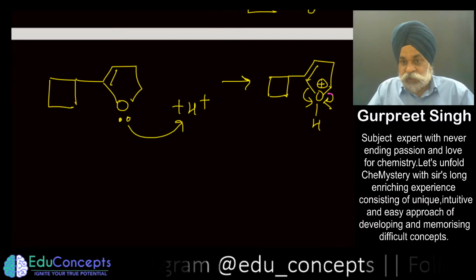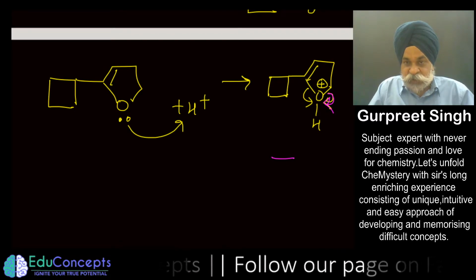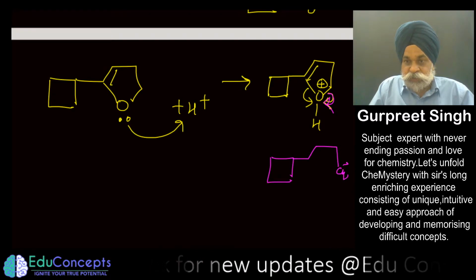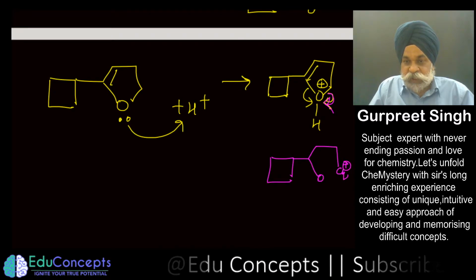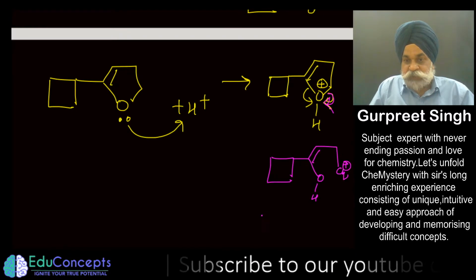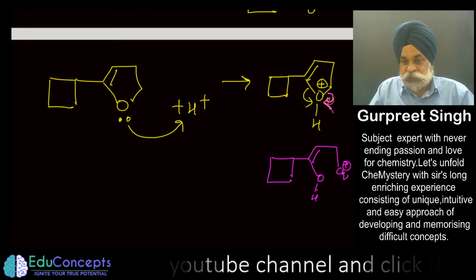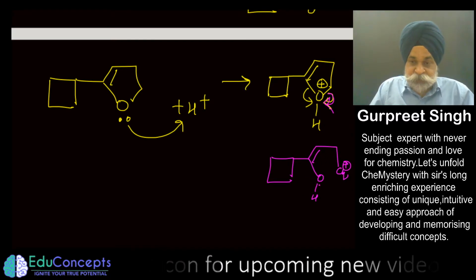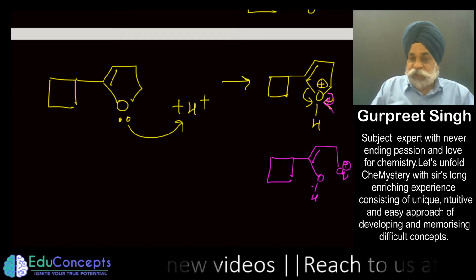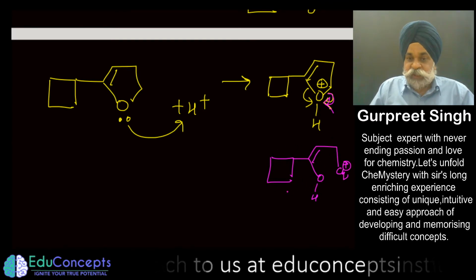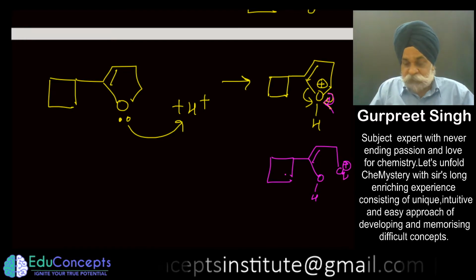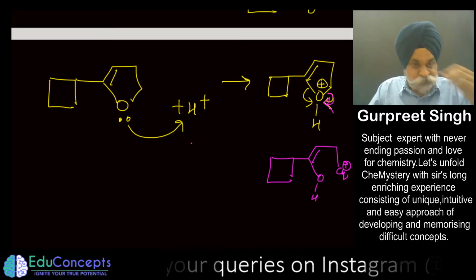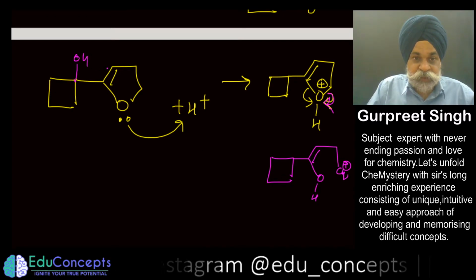So one line of thought could be that if you open up this one, then you end up getting something like this, CH2 positive, and here you would get OH, and this is a sort of enol-type thing generated, but then you also have to deprotonate it. So this also would not work, because the four-membered ring is still there. It would like to open up, but it is not opening up in this particular case if you attack on the ethereal oxygen. And I forgot to add here, there is OH also.